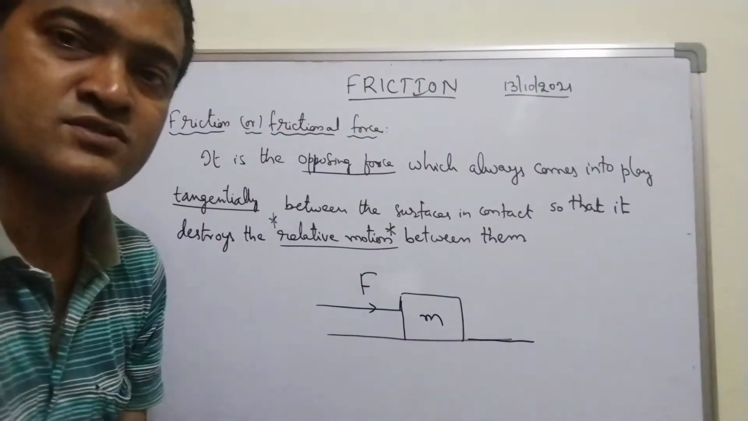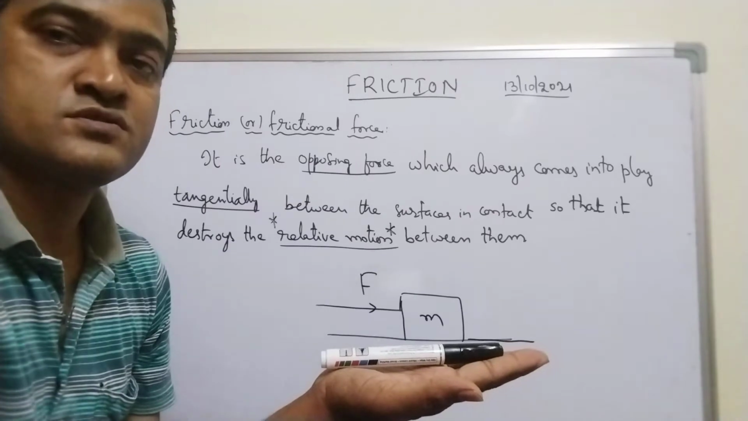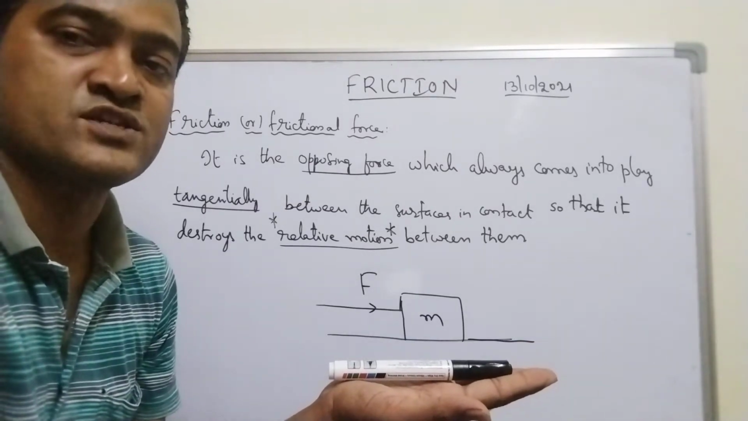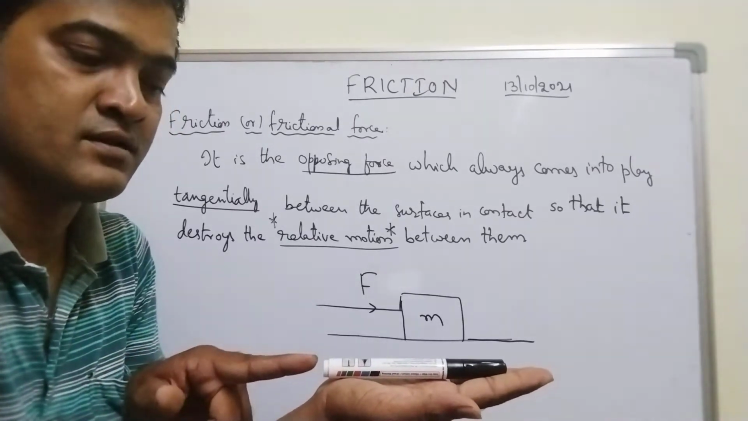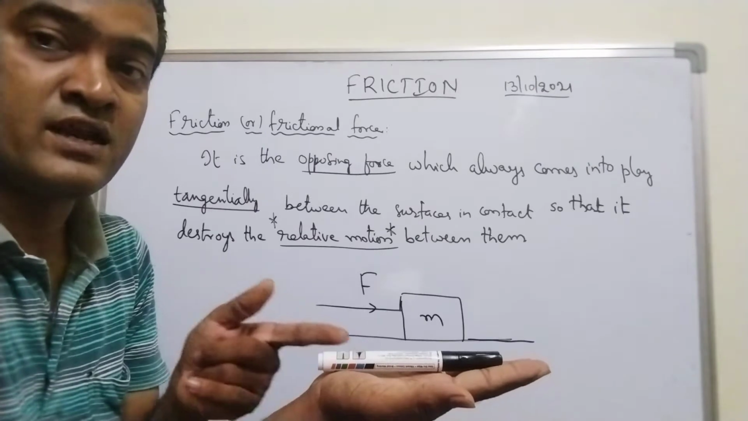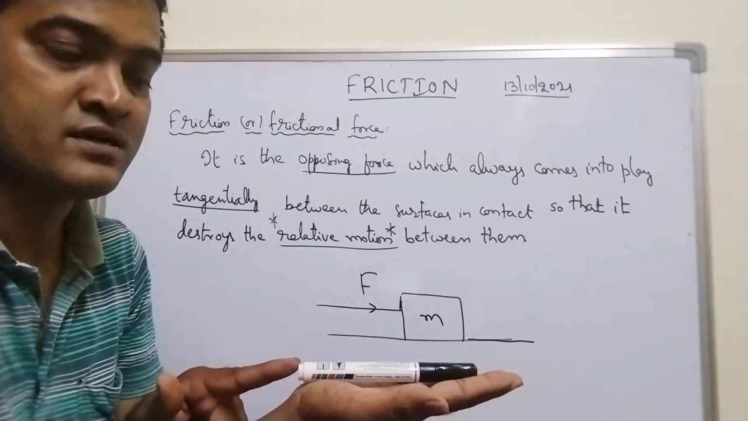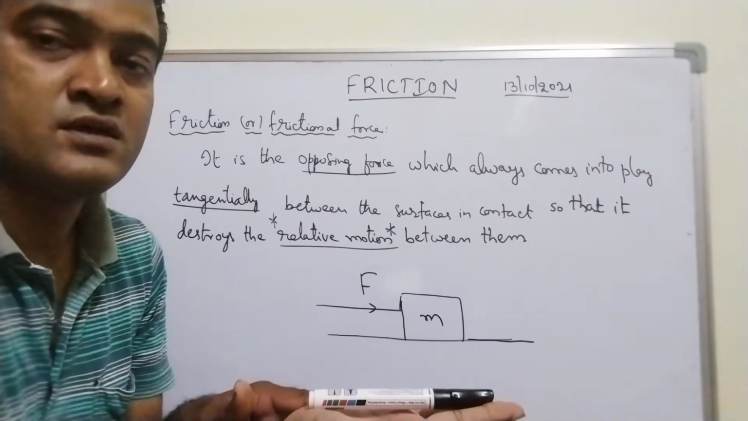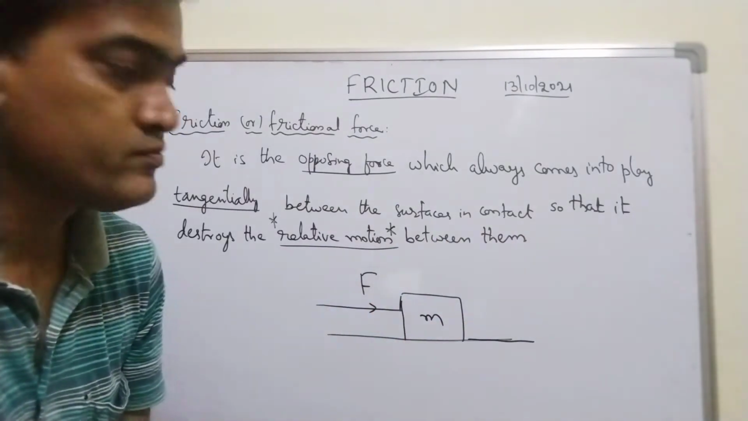Now what I can say is, this marker is at rest on my palm. Now there is no friction at all, as long as I don't try to push the marker so that there is a relative motion between my palm and marker. There should be relative motion between them. If there is no relative motion, there will be no friction, right?